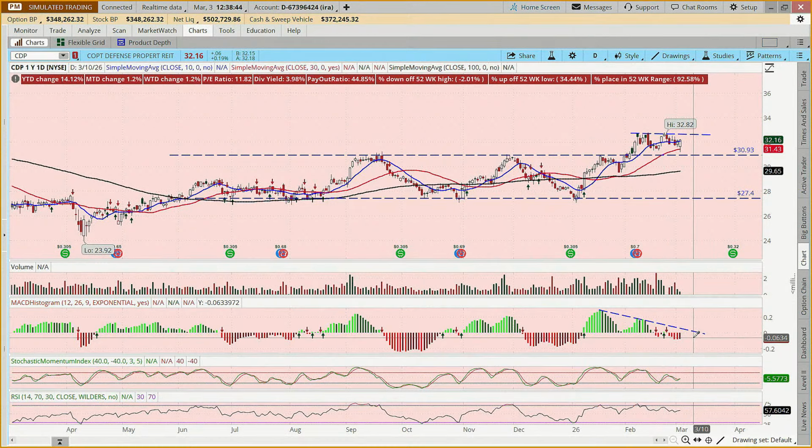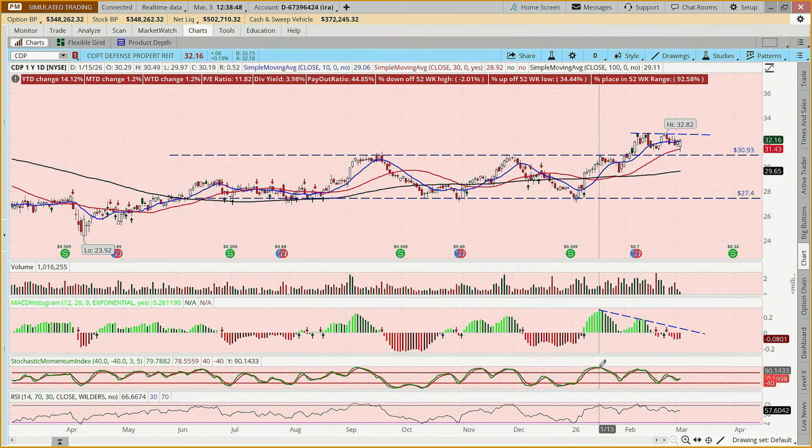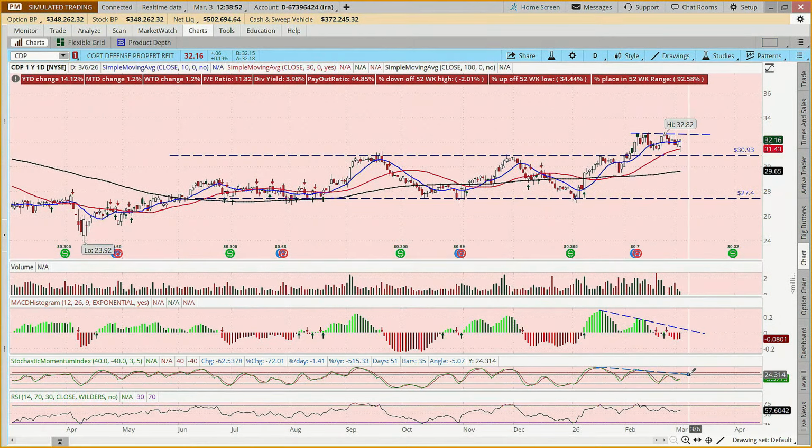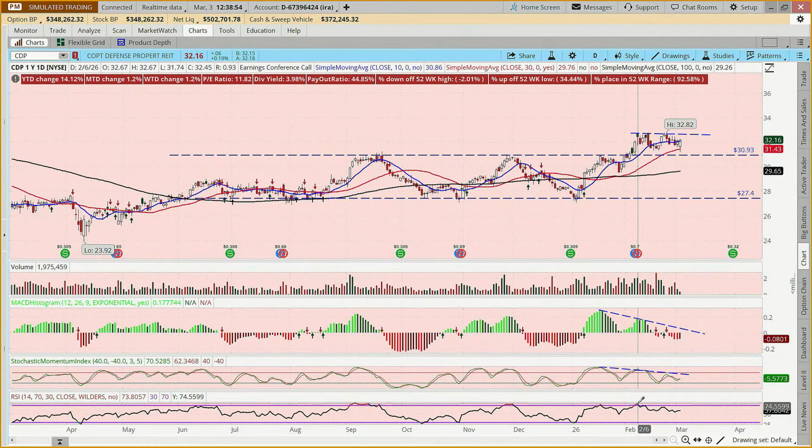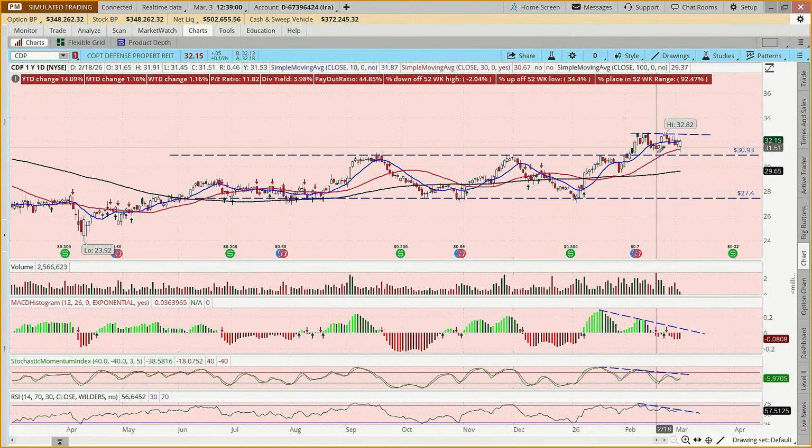This is saying that momentum may be shifting, and we're seeing the same thing on the stochastic. And we're seeing the same thing on the relative strength indicator. And so this might just say, just be careful. Maybe there are other opportunities where there's more congruency between these 4 indicators.